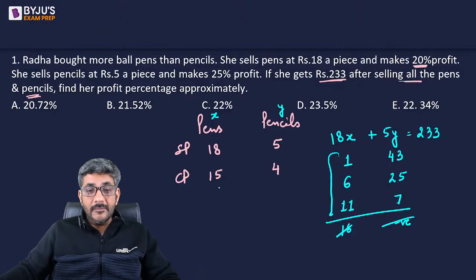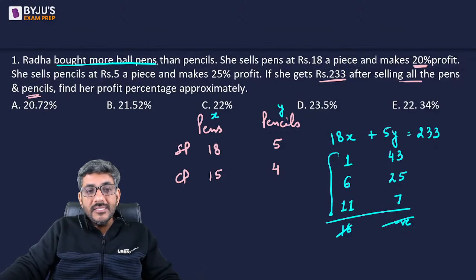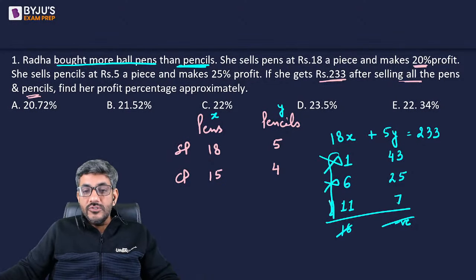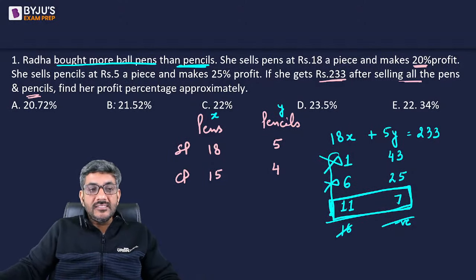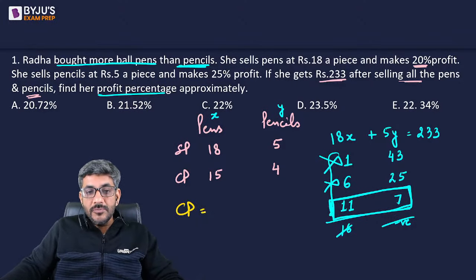The point is that which one should I take? The question said she bought more ball pens than pencils. So pens are more than pencils. The first case is ruled out. The second case is ruled out. So last is the case that we are talking about. And in this last case, the question is asking what is the profit percentage. Let us first calculate the cost price.